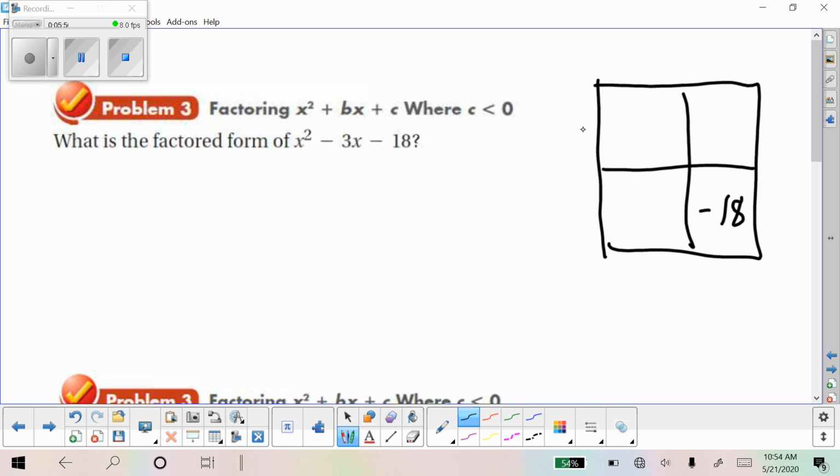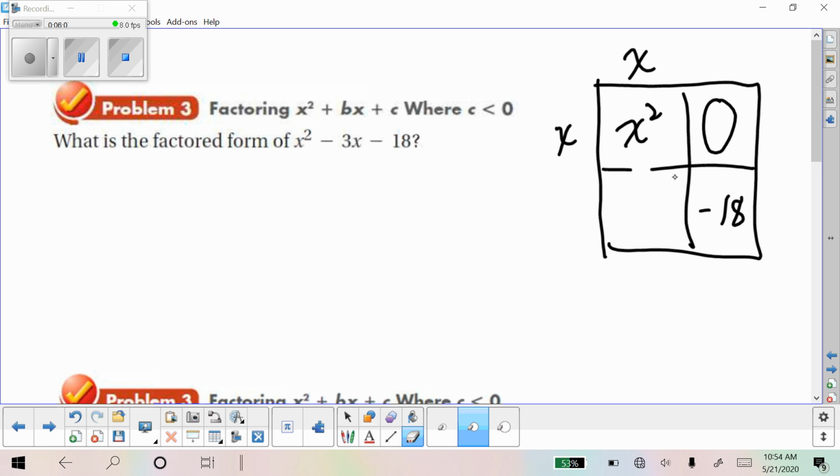We're going to have an x squared there. So this is going to be an x and an x. And so now we need these two to add up to negative 3. And we need the numbers multiplied together to equal negative 18, which means we need one positive and one negative this time.